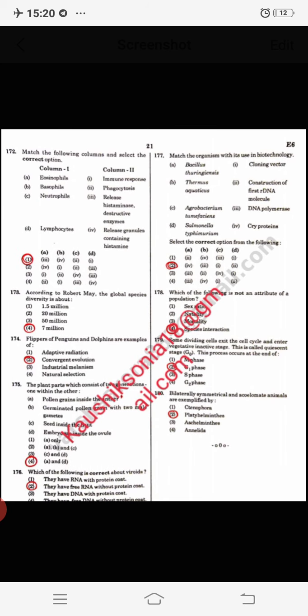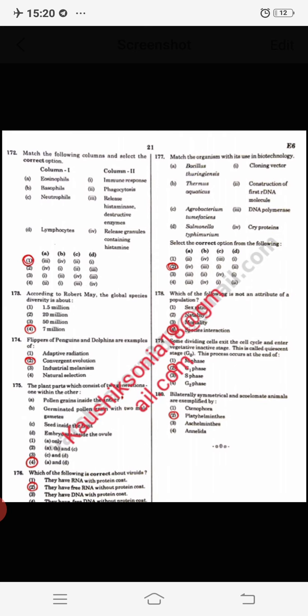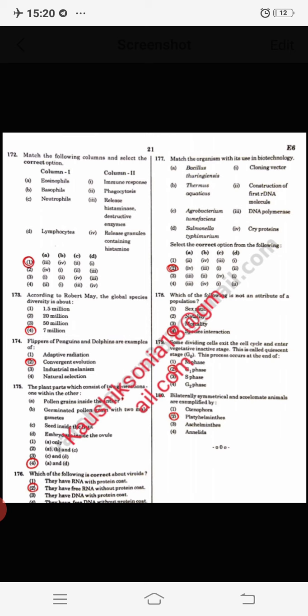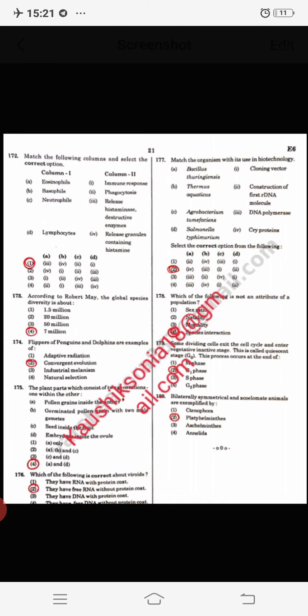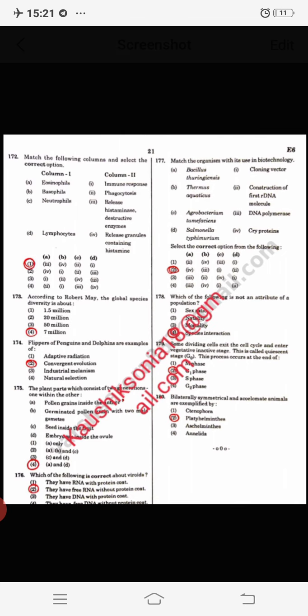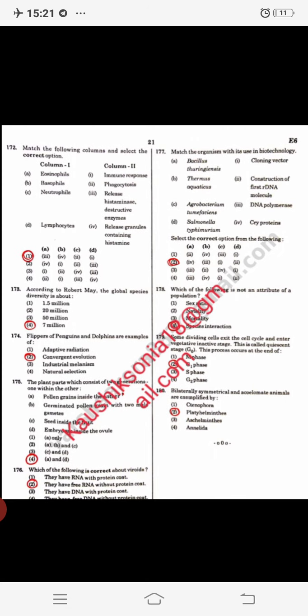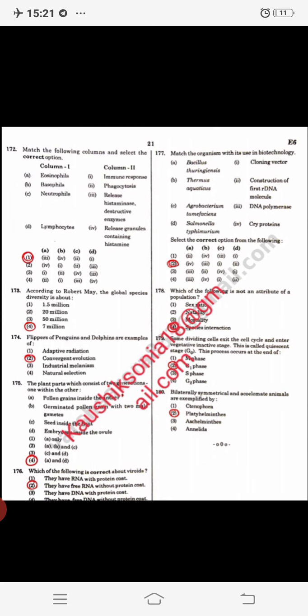Next question, according to Robert May, the global species, this is given in NCERT 12th ecology, so 7 million. Flippers of penguin and dolphins are an example of convergent evolution. Second option correct. Next question, the plant parts which consist of two generations within one another, so that is option A and D. Pollen grain inside the anther, and embryo sac inside the ovule, so they are the next generation that is present in the first generation as well. Next question, which of the following is correct about viroids? So they are free RNA without protein coat. Option second right.